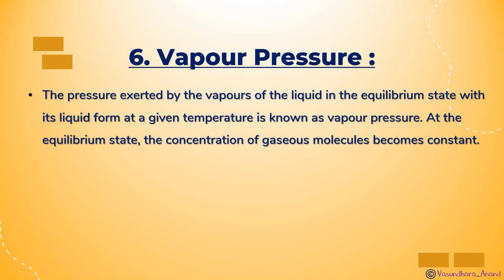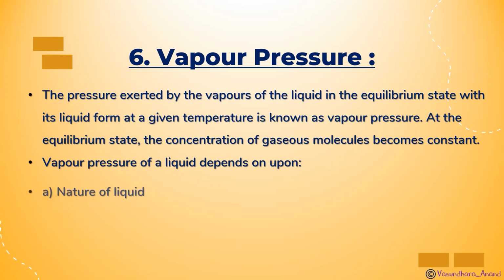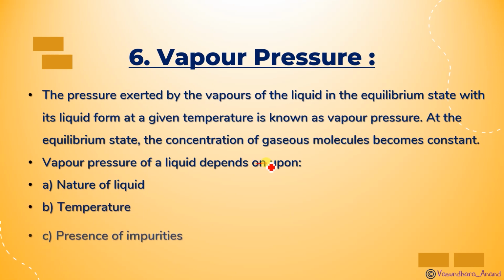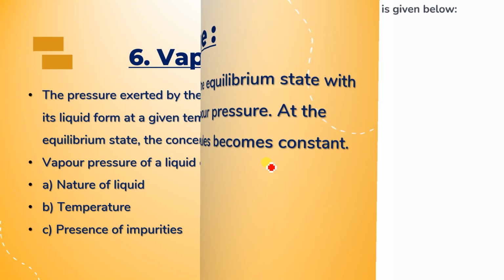At the equilibrium state, the concentration of gaseous molecules becomes constant. At that time, the pressure exerted by the vapor molecules on the liquid surface is called vapor pressure. Vapor pressure of a liquid depends upon the nature of the liquid, then temperature, then presence of impurities.